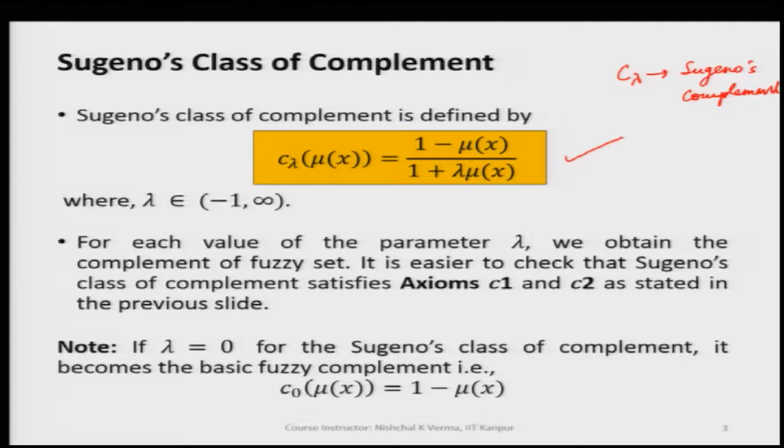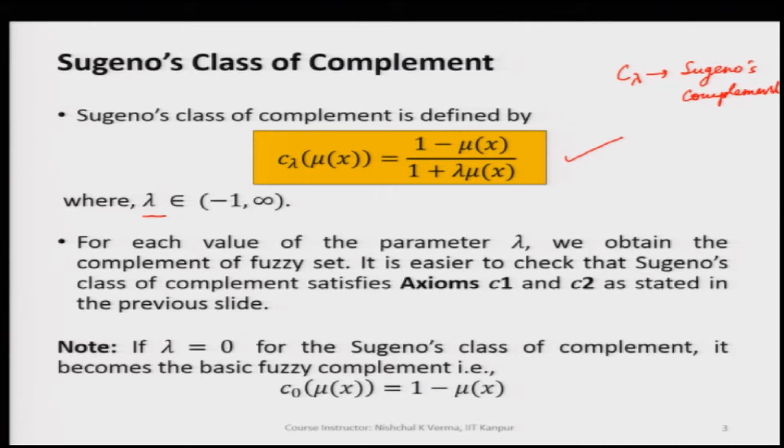So, Sugeno's class of complement is C lambda of mu of x equal to (1 minus mu of x) over (1 plus lambda into mu of x), where lambda values will be in the range minus 1 to infinity.